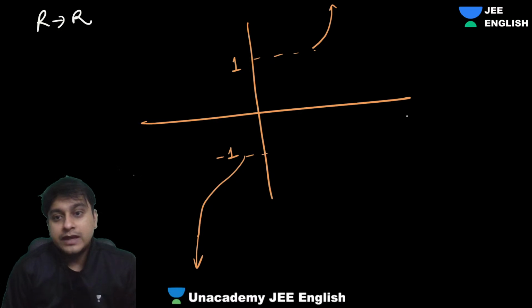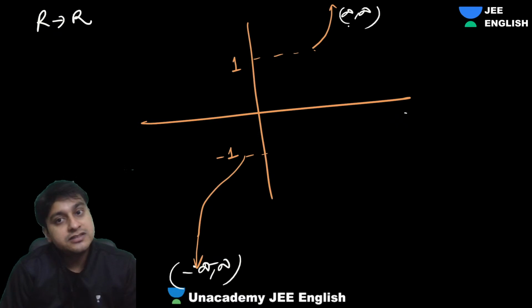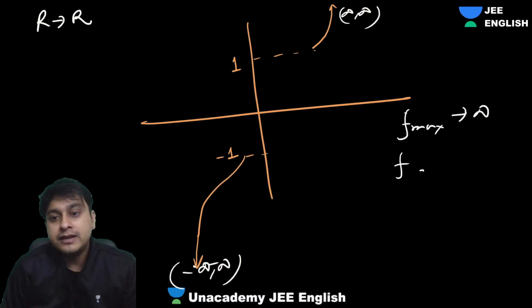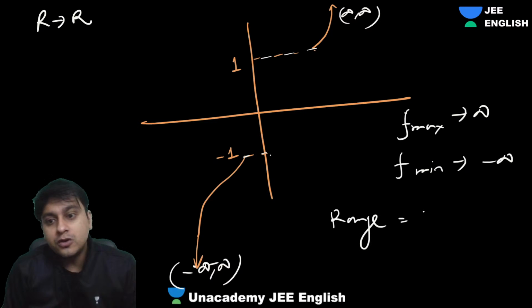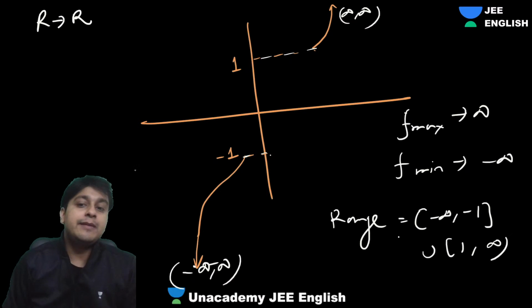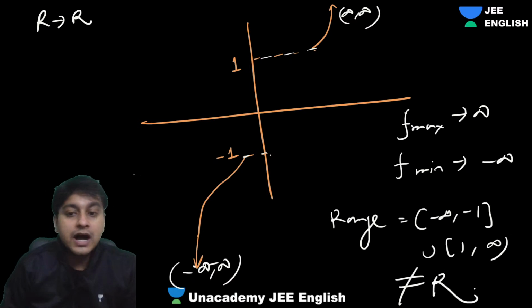No. Here this is at infinity and this is at infinity. F max is tending to infinity and f min is tending to minus infinity, but in between it is breaking. So the range is actually minus infinity to minus 1 union 1 to infinity. Are you getting my point? Which is not equal to R.